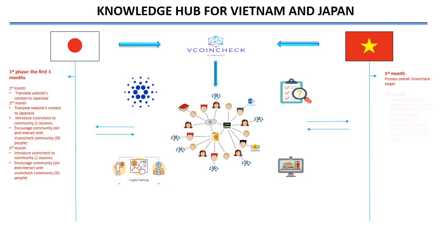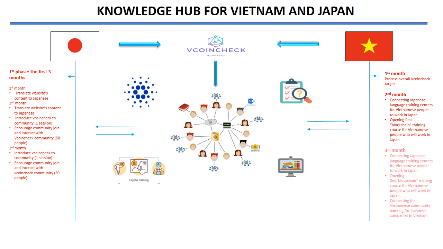The Vietnamese community: in the first month, realize the overall goal of VCoinCheck. Second month: associate with Japanese language training centers for Vietnamese people who will work in Japan, and open a blockchain knowledge training course for Vietnamese people working in Japan. Third month: the same, and also associate with the Vietnamese community working for Japanese companies in Vietnam.